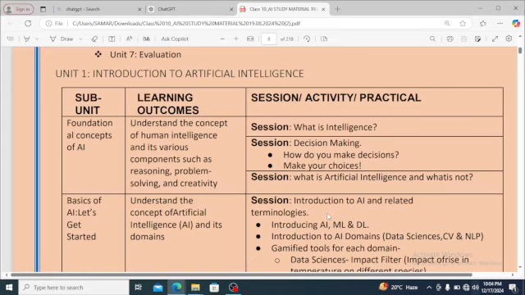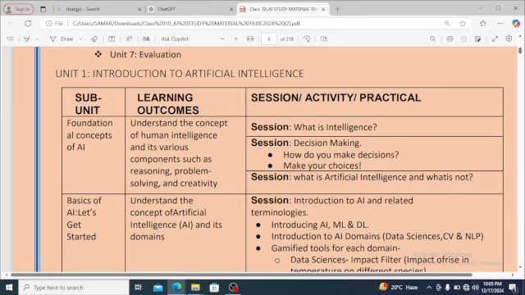So if we are talking about chatbots, there are some chatbots which are trained and some chatbots which are not trained. So a trained machine is considered to be an AI machine, and an untrained machine is not considered to be an AI machine. Now, basics of AI.